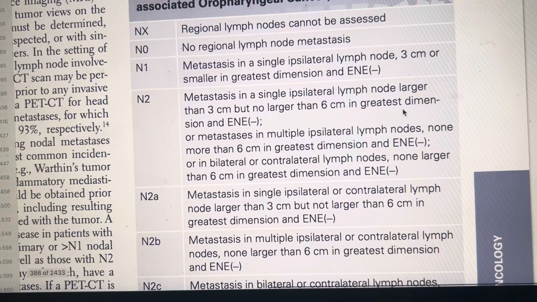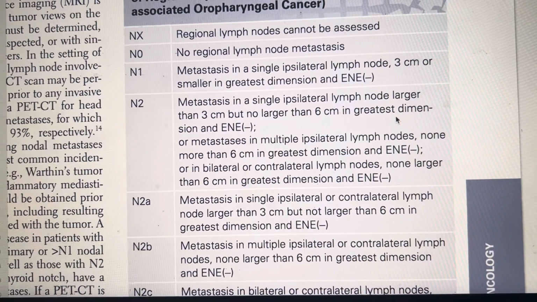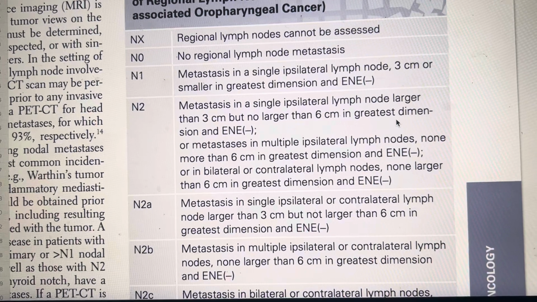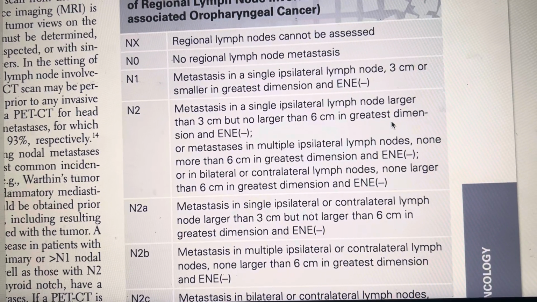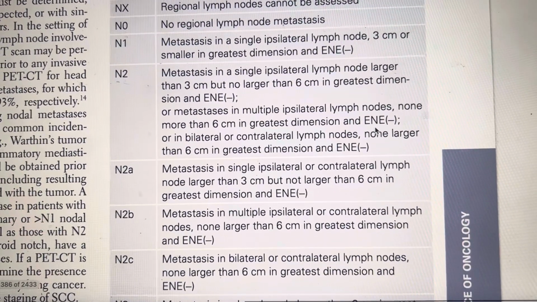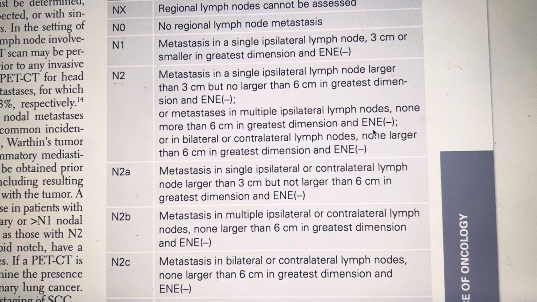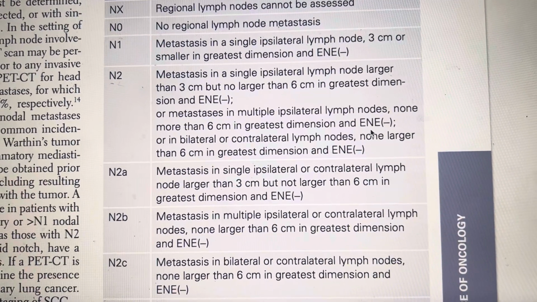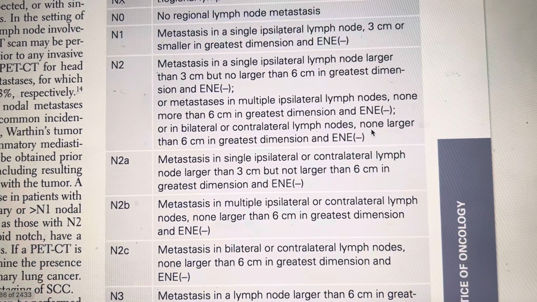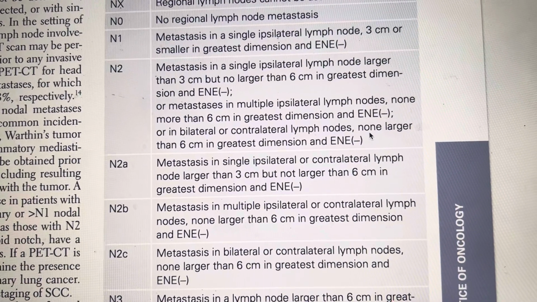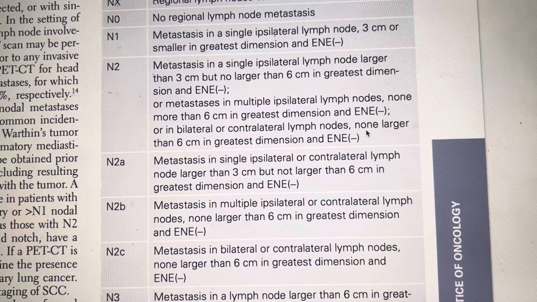N2 is metastasis in a single ipsilateral lymph node, that is larger than 3 cm but no larger than 6 cm in greatest dimension, and no extranodal extension, or metastasis in multiple ipsilateral lymph nodes, none more than 6 cm in the greatest dimension, and no extranodal extension, or in bilateral or contralateral lymph nodes, none larger than 6 cm in the greatest dimension, and no extranodal extension.